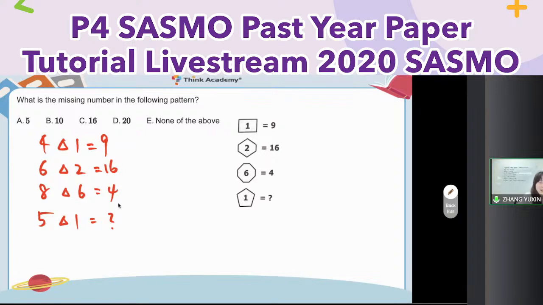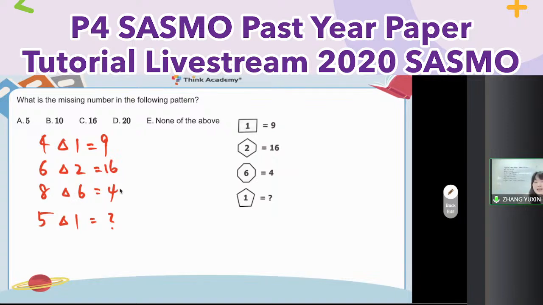They're all square numbers, right? If they're all square numbers, 9 equal to 3 squared, 16 is 4 squared, and then 4 is 2 squared. Exactly equal to the difference, right? Then you find out the pattern.